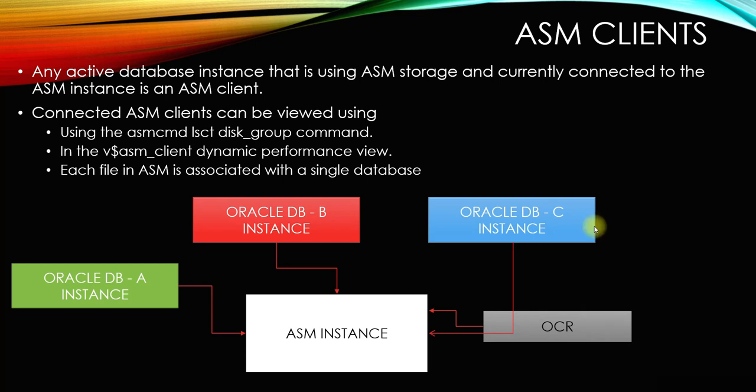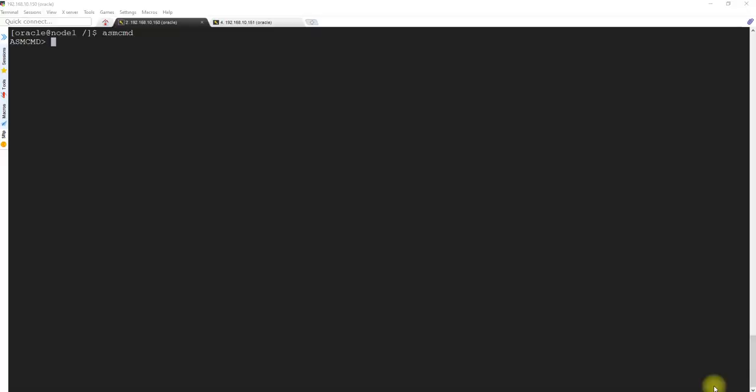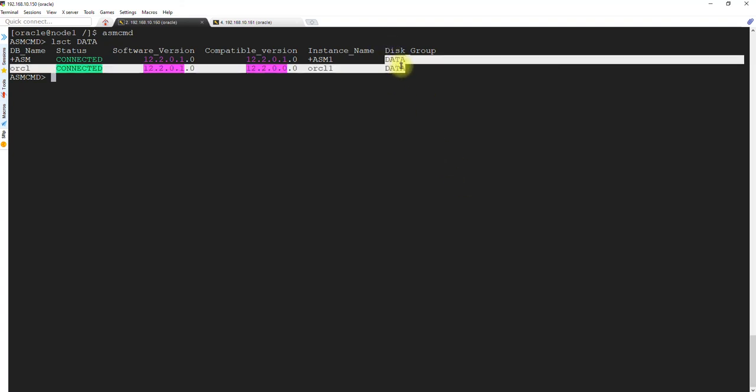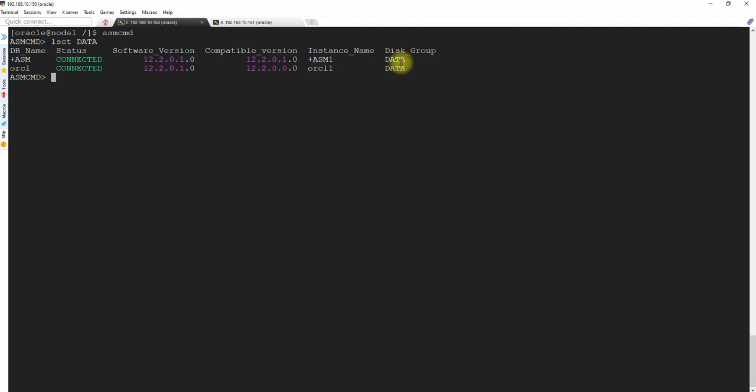So this is done. We can check this with ASMCMD lsct data. So it is saying that the data disk group is data. It is serving two of the instances. It is serving ASM. On top of it there is ORCL1. This is an instance, one instance from the node, and it is connected. The software version is 12.2, compatible version is 12.2.